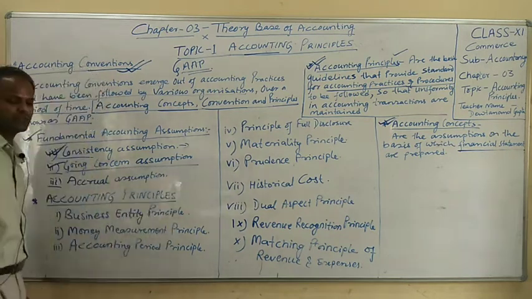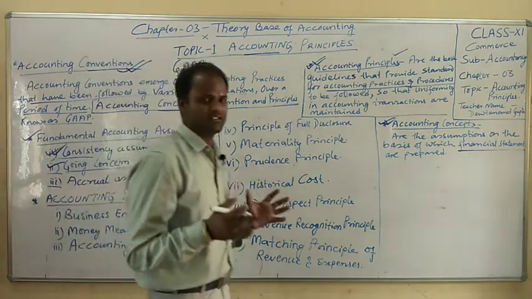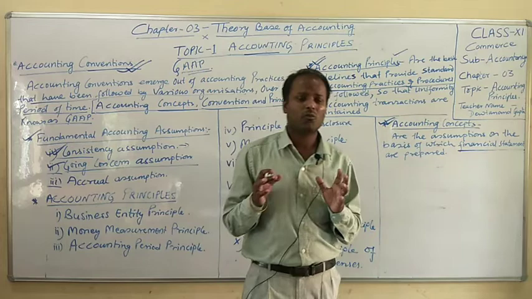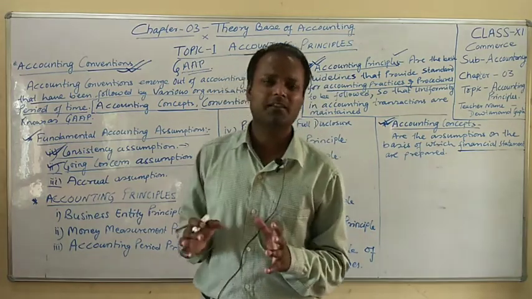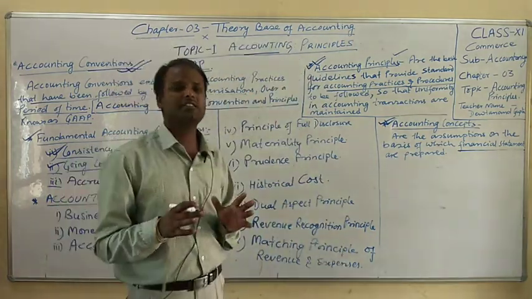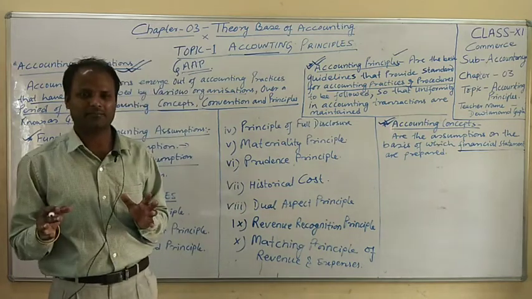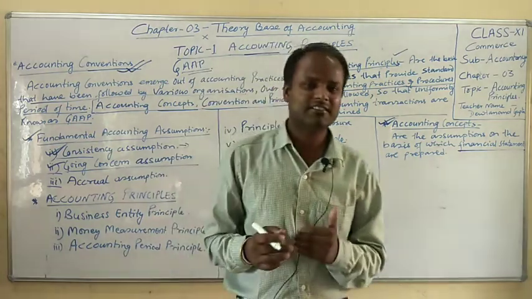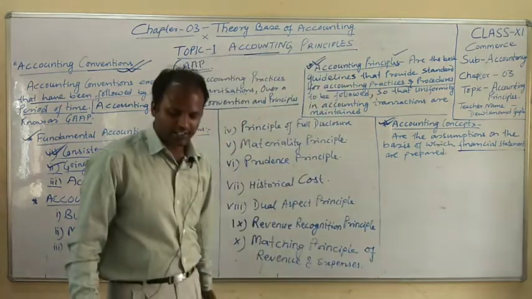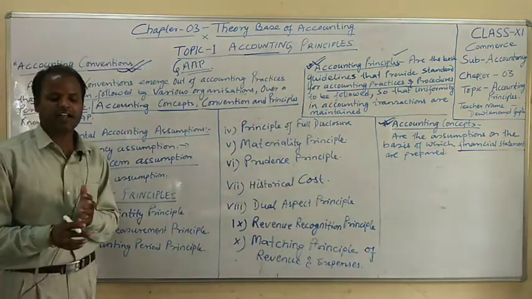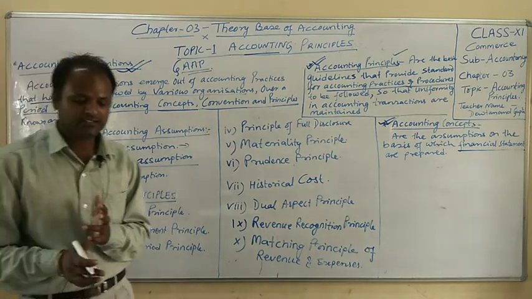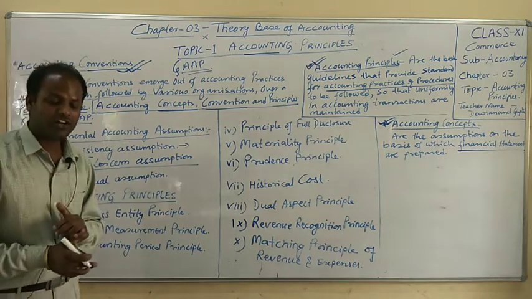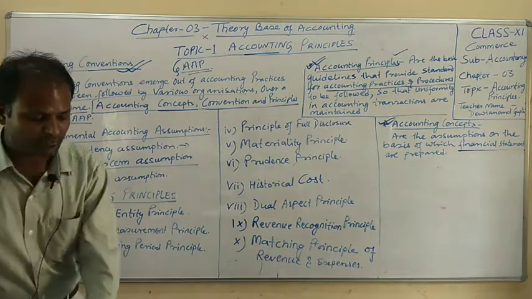Now the second concept or assumption is the going concern assumption. Going concern assumption means that whenever the business started, the owner who opened the business opened it for an indefinite period of time. It means that year by year the business will run on its own entity. This concept assumes that the enterprise has an indefinite life or existence.